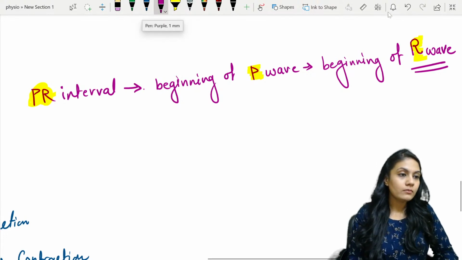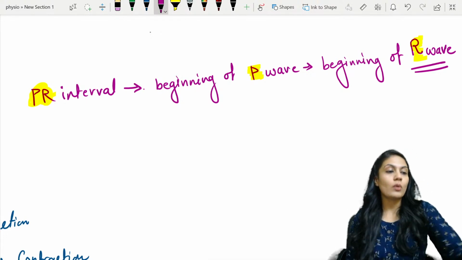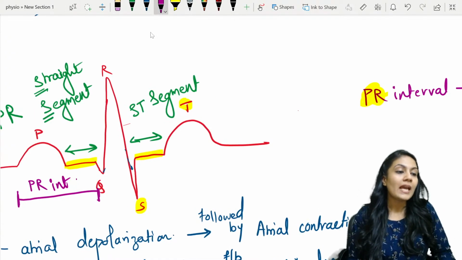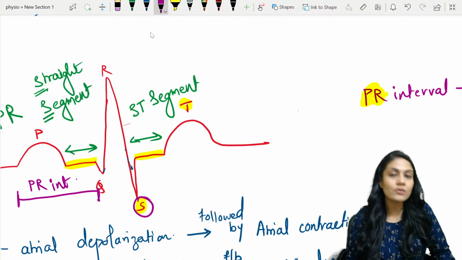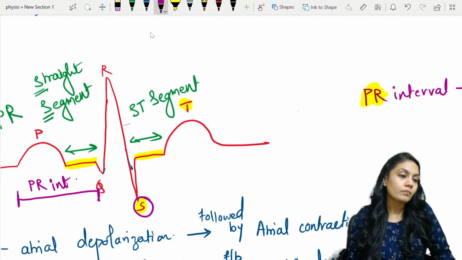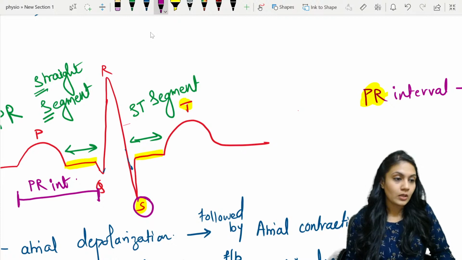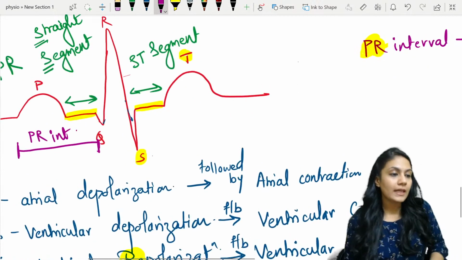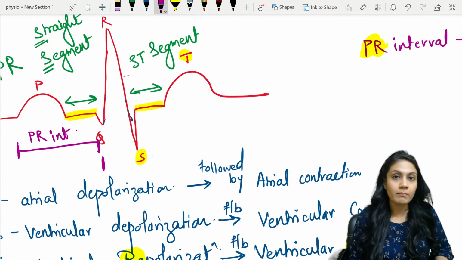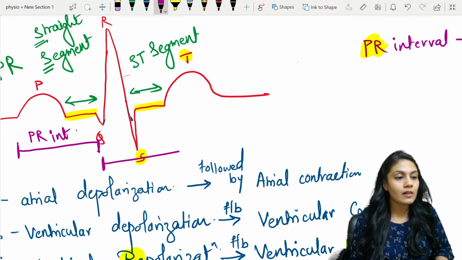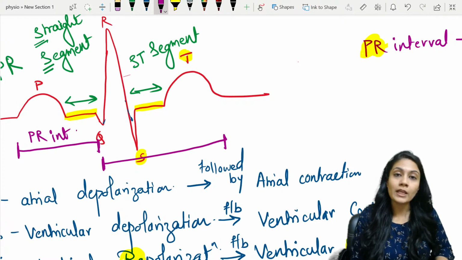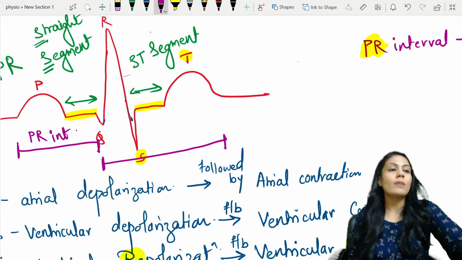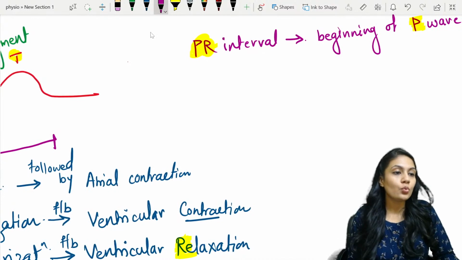Okay? There is another interval. What is that? If I take the interval from the beginning of the Q wave till the end of the T wave, what are we going to call it? We are including Q as well as T. So I'm going to call it the QT interval. Cute interval. Hey, cute.